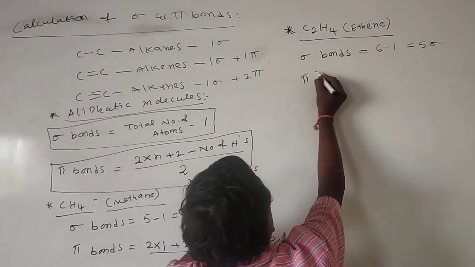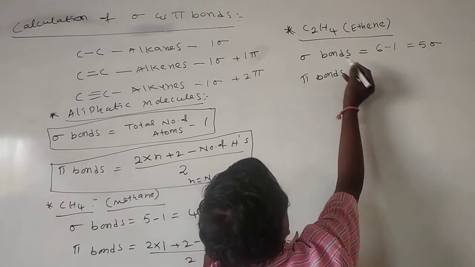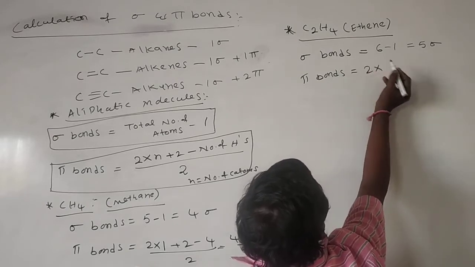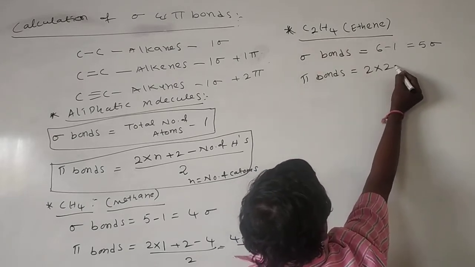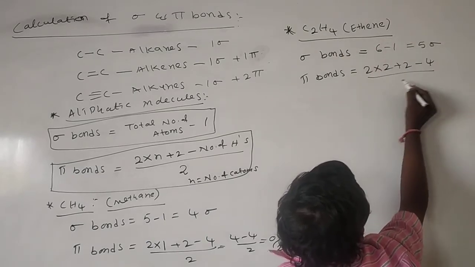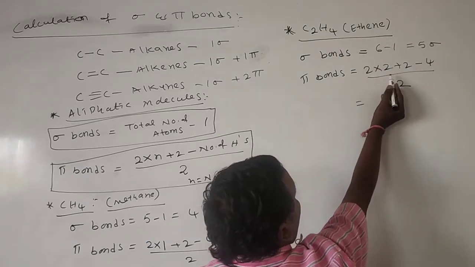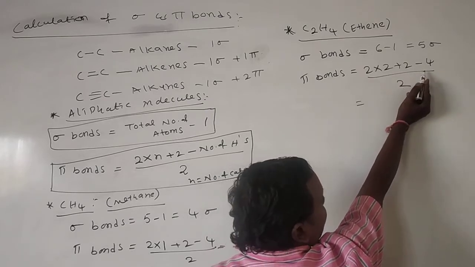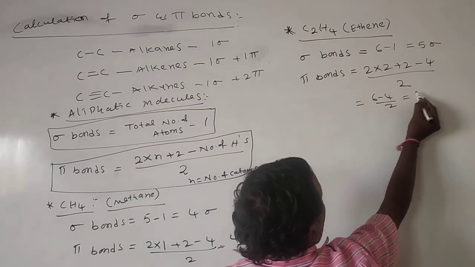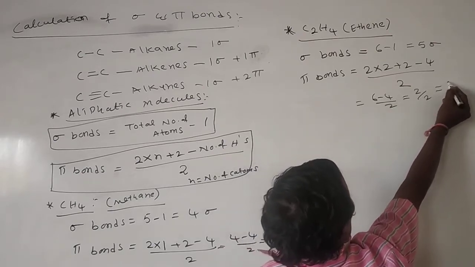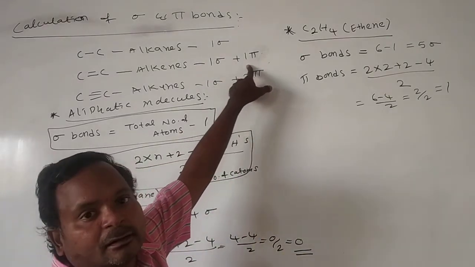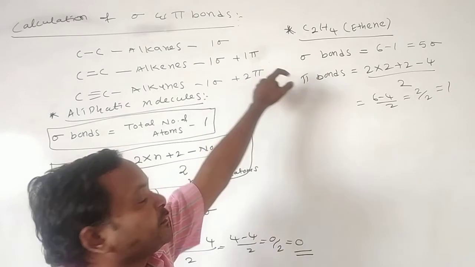Then pi bonds, how many pi bonds are present here? Pi bonds is equal to 2 into the number of carbon atoms, here 2, plus 2 minus 4 hydrogens, by 2. 2 into 2 is 4, 4 plus 2 is 6, 6 minus 4 by 2. That means 2 by 2, which gives 1 pi bond. Yes, ethene has 1 pi bond here.